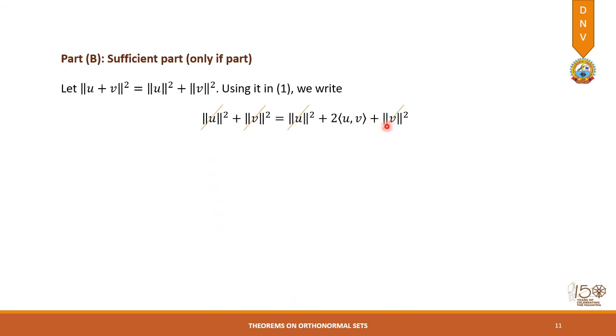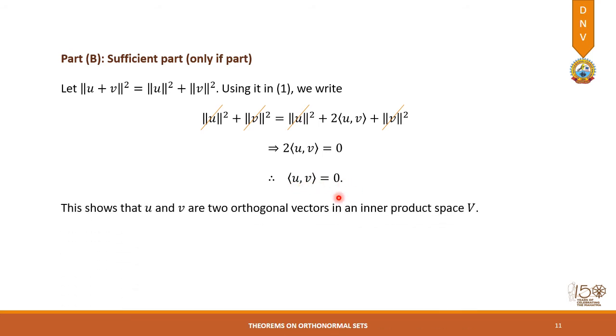this expression. In this we can see that these two terms get cancelled and we get 2 times this inner product equal to 0, and we finally get the inner product equal to 0, which says that the vectors are orthogonal, because this is the condition for two vectors to be orthogonal. So with this we can say that the proof is complete.